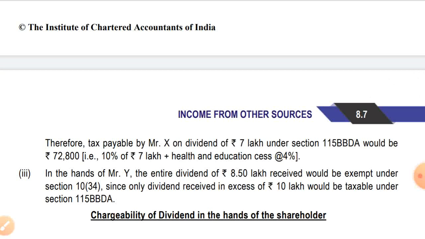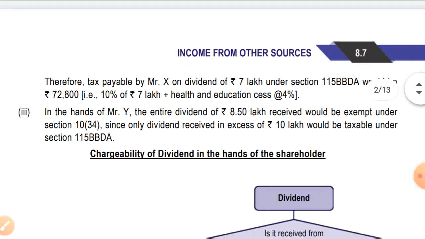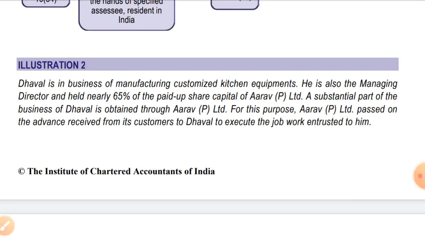Therefore, tax payable by Mr. X on dividend of rupees 7 lakh under section 115BBDA would be rupees 72,800. That is 10% of 7 lakh plus health and education cess at the rate of 4%. Okay. And in the hands of Mr. Y, entire dividend will be exempt because it does not exceed 10 lakh. In the hands of Mr. Y, the entire dividend of rupees 8,50,000 received would be exempt under section 10(34), since only the dividend received in excess of 10 lakh would be taxable under section 115BBDA. Okay, so hope you have understood illustration 1.